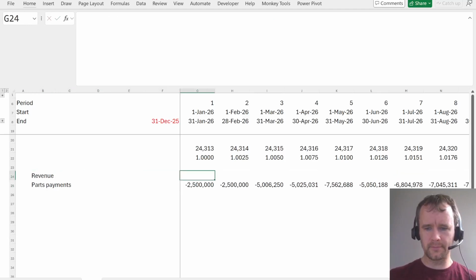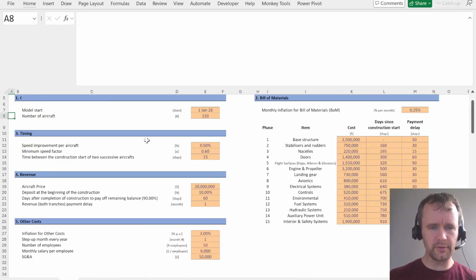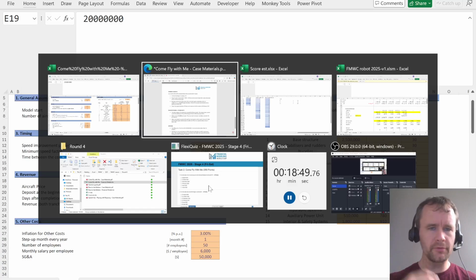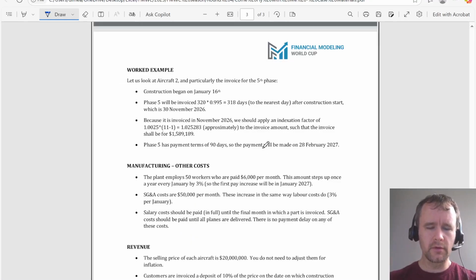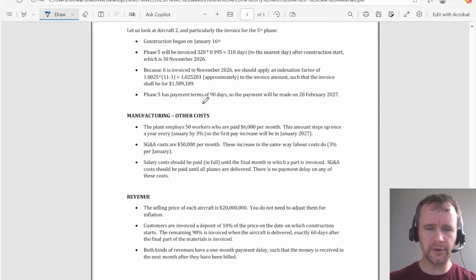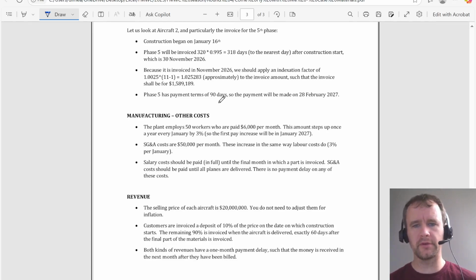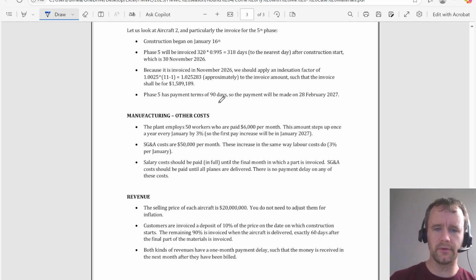Revenue. Oh, sorry. No, so I gotta figure out the revenue. What is the revenue? Aircraft price, presumably also inflating. Revenue, all right, hang on. Manufacturing other costs. 50 workers who are paid $6,000 a month. Steps up once a year on January 3rd. Okay.